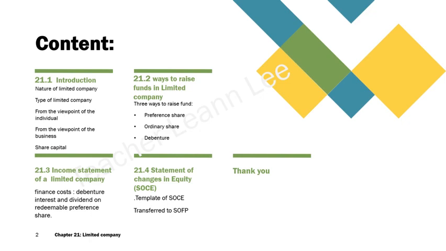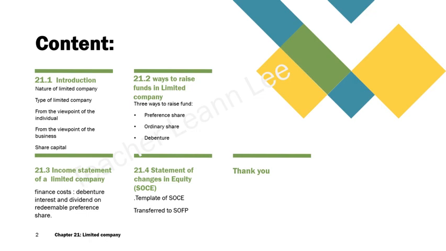Debenture is the same in nature as a loan, but it is taking a loan from the public. So there are terms and conditions, and at maturity they have to pay back the principal amount and the interest they promised. We call it debenture interest, paid to the debenture holder.